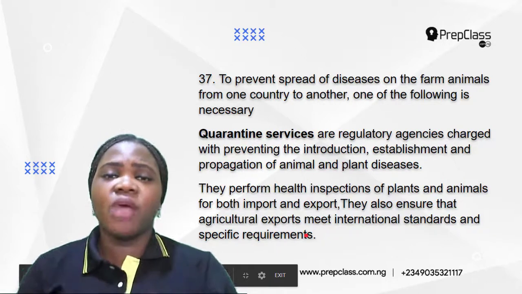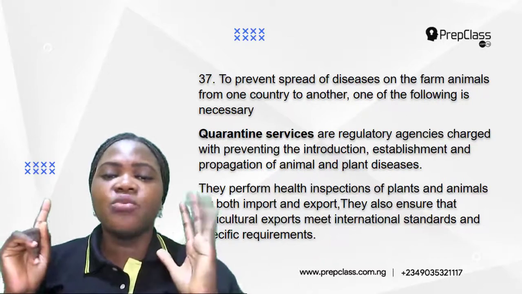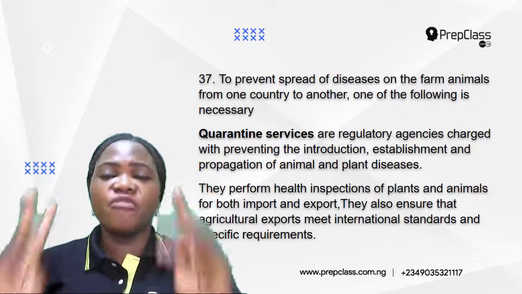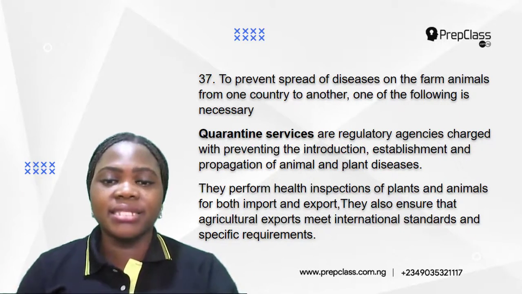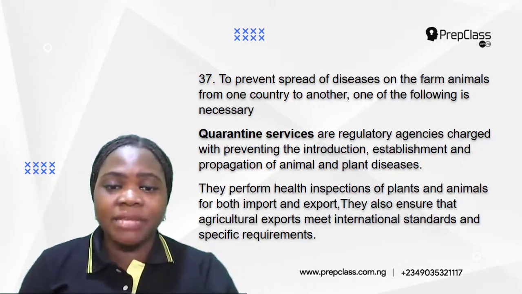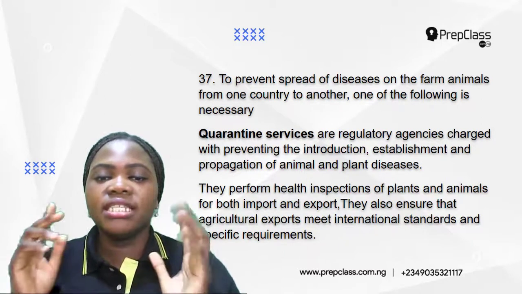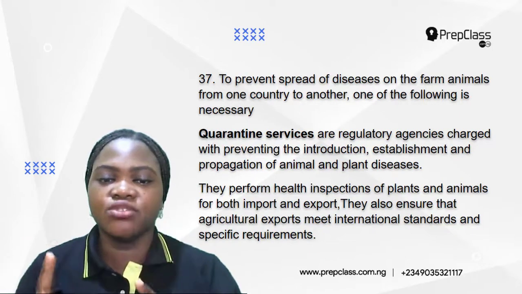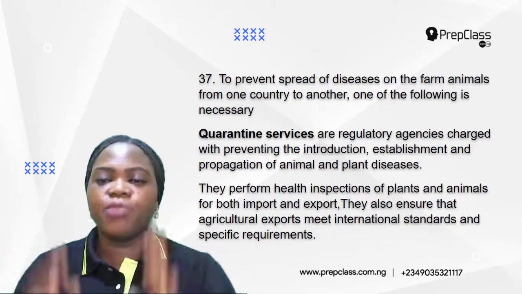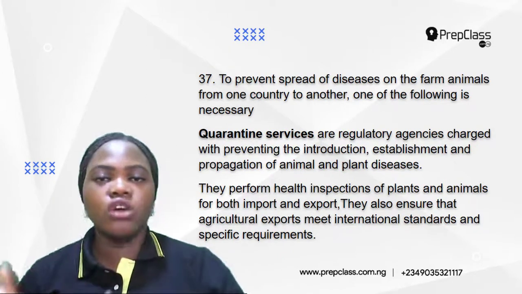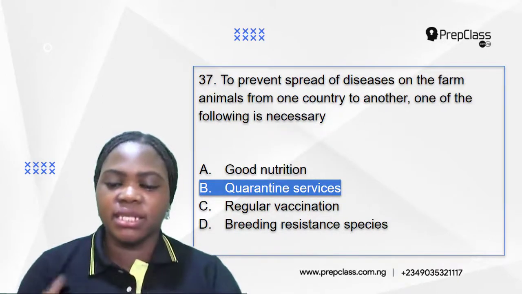So even in Nigeria, we have one called Nigerian Agricultural Quarantine Services. So they are the ones charged with this responsibility of preventing the introduction, establishment, and propagation of animal and plant diseases. They inspect plants and animals when you want to import or export them out of the country. So this is very important. Quarantine services are very necessary to prevent the spread of diseases from one country to another. So the correct option is B, quarantine services.